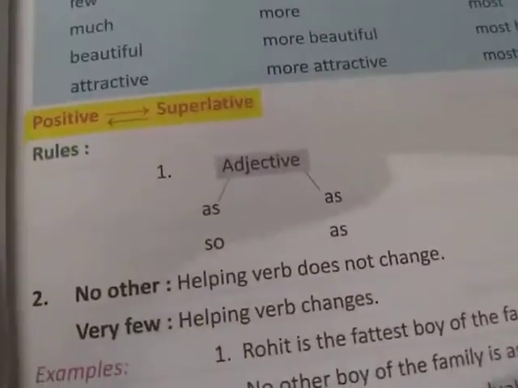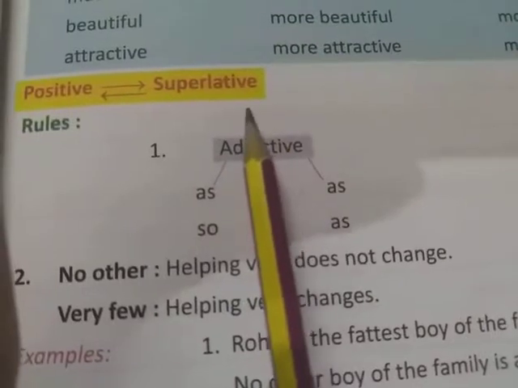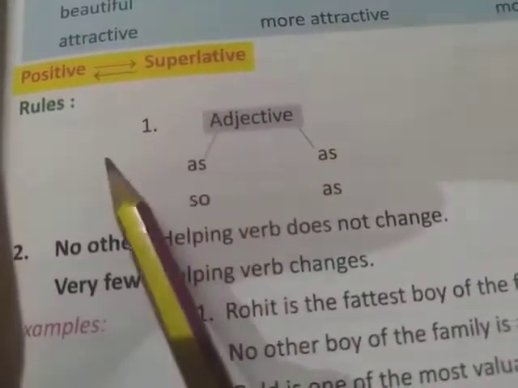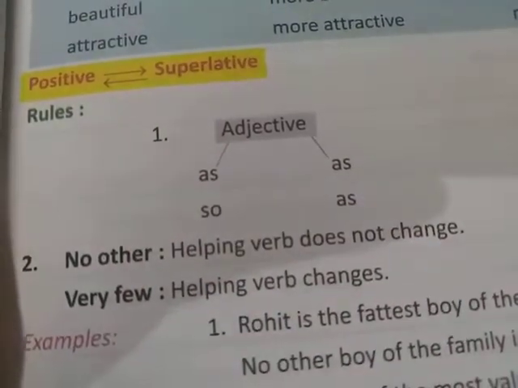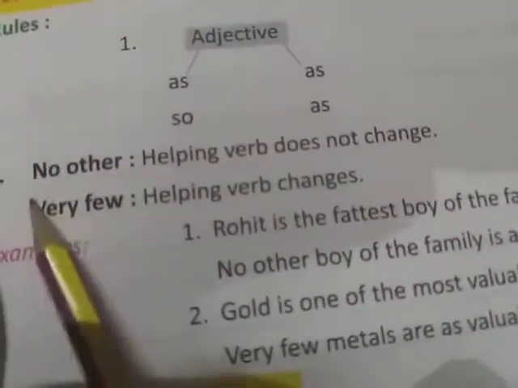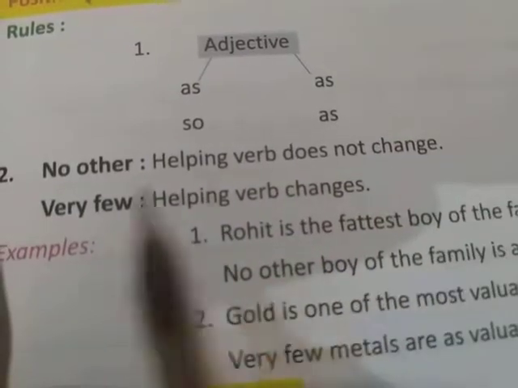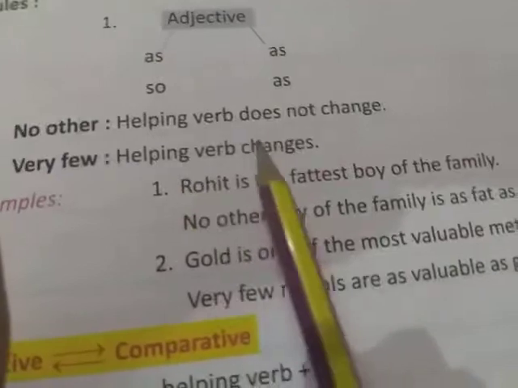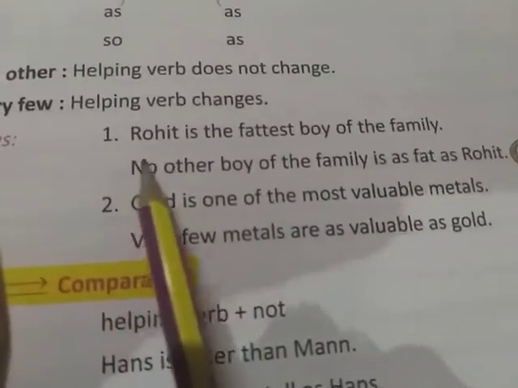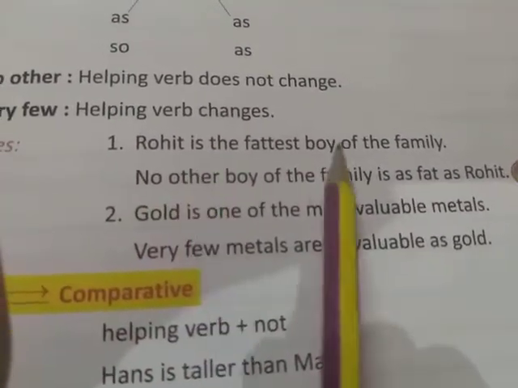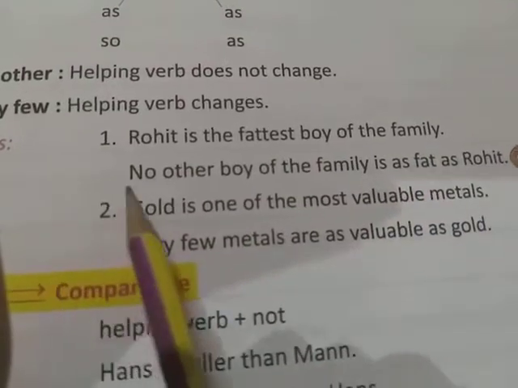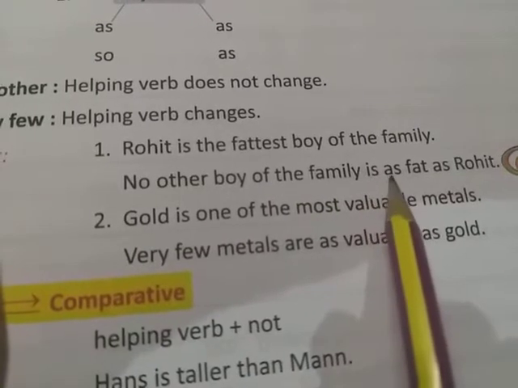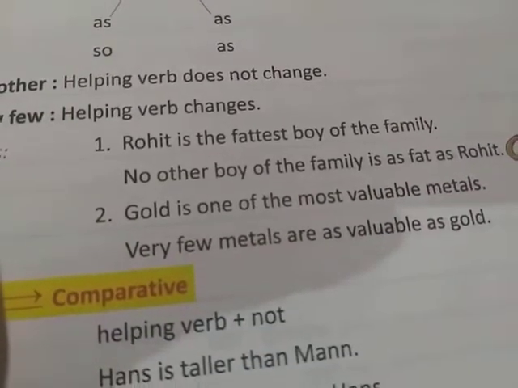So, if the sentence is positive, we will change it to superlative, and if the sentence is superlative, then we will change it to positive. No other helping verb does not change, and if very few is the helping verb it will be changed. For example, we can take Rohit is the fattest boy of the family. So you can change it as no other boy of the family is as fat as Rohit.